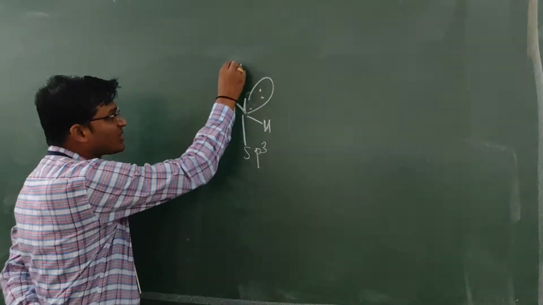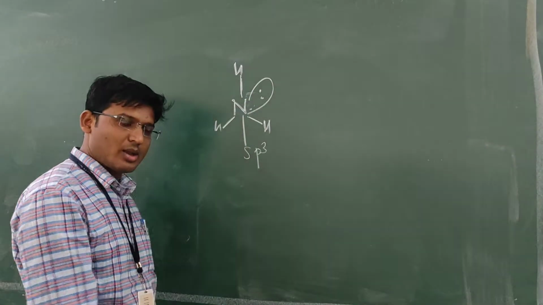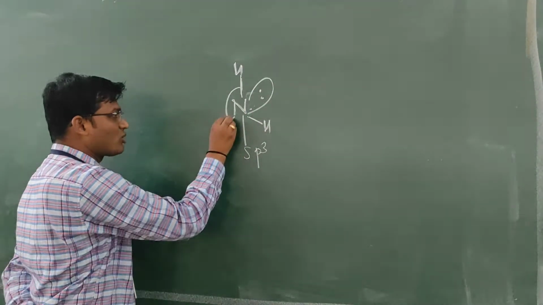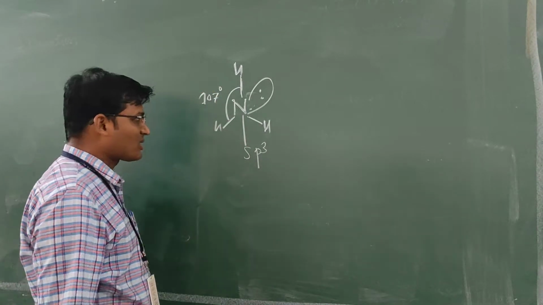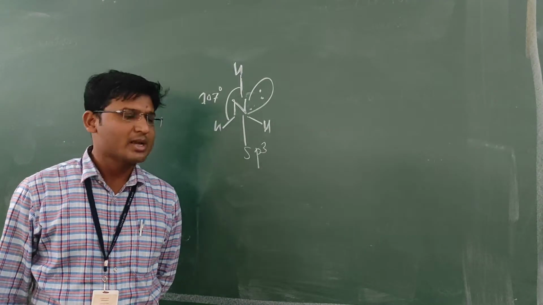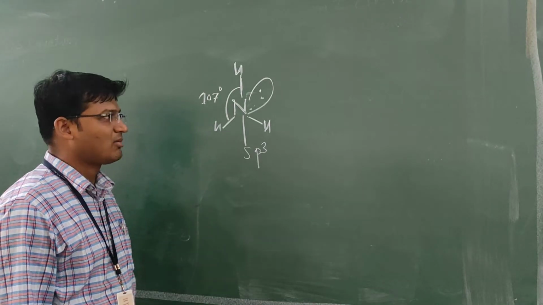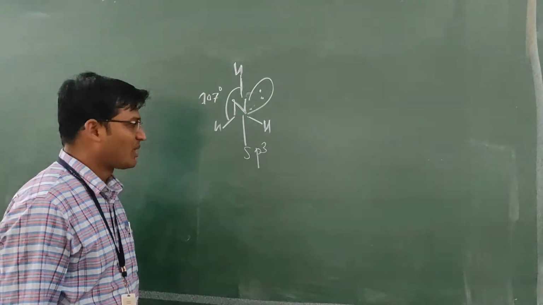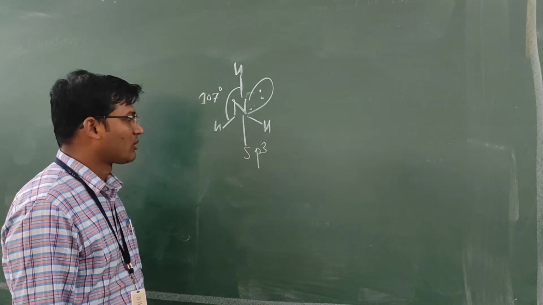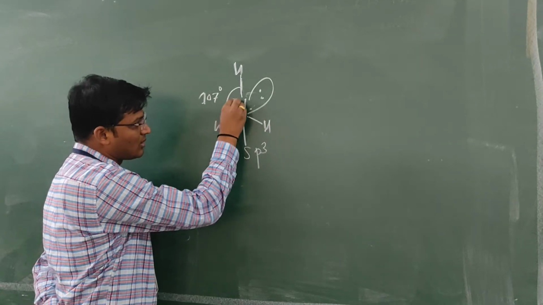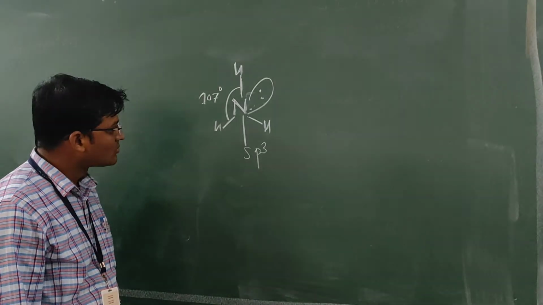The H-N-H bond angle in case of ammonia is 107 degrees. The structure of ammonia is nearly tetrahedral, like methane, but not exactly tetrahedral, nearly tetrahedral. This is ammonia.